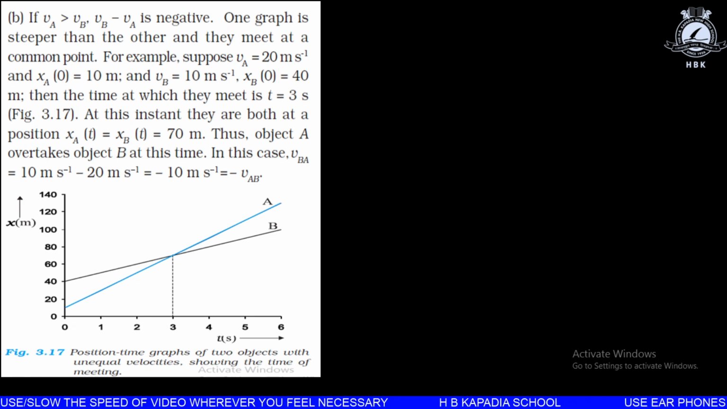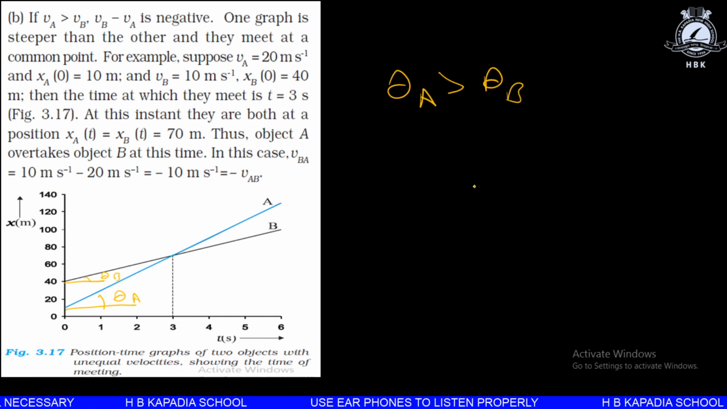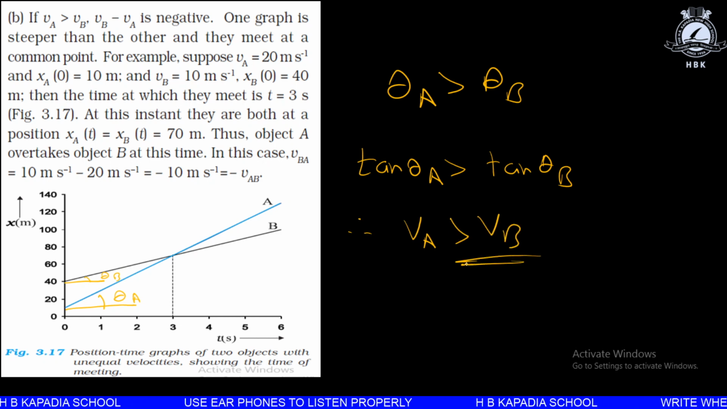In this case, the graph of A is steeper than the graph of B. This was the question I asked you in our previous lecture. Some people have got the answer. So in this case, let this angle be theta A, and this angle be theta B. Obviously from the figure we can say that theta A is greater than theta B, so tan theta A is greater than tan theta B. Therefore we can say the velocity of A is greater than the velocity of B.